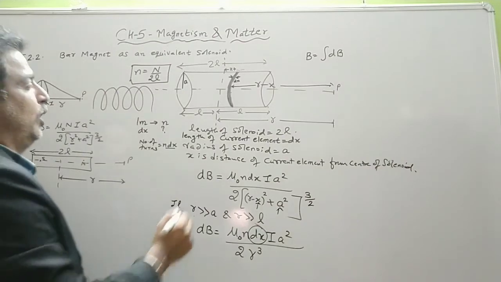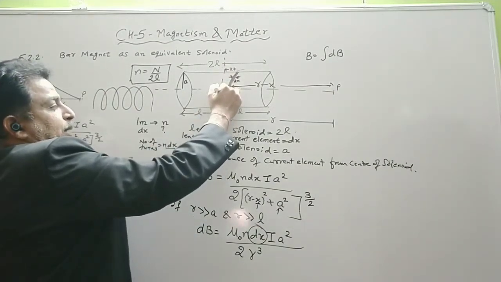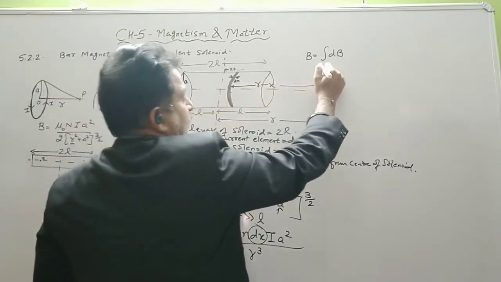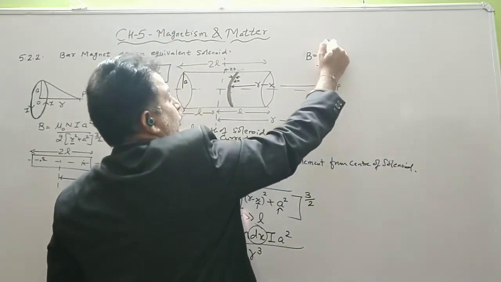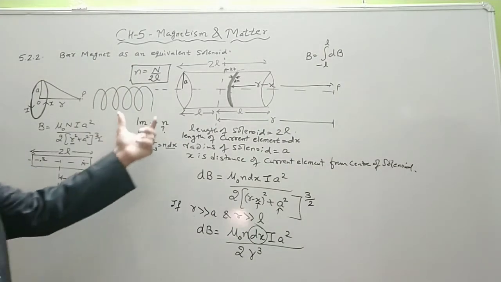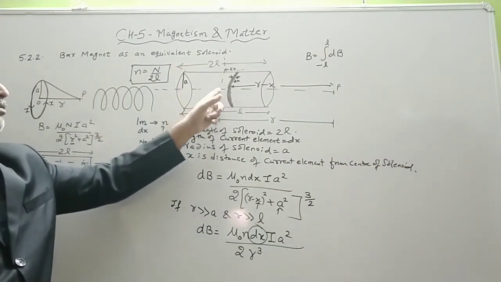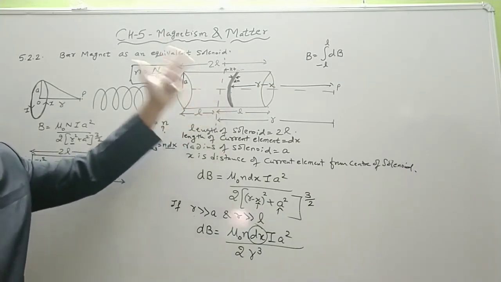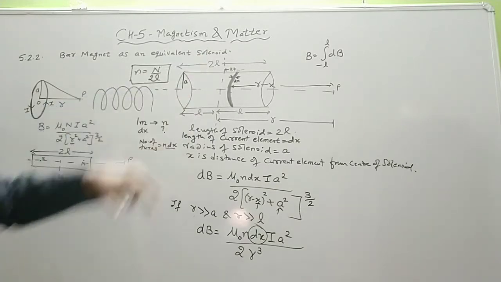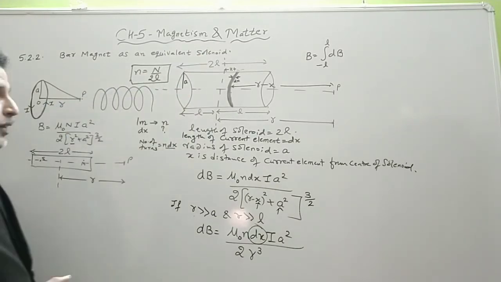Now the limits: this is the midpoint, this side will be minus L, this side will be plus L. So we have the total length to be 2L, and the distance is measured from the same concept as we used to do for an electric dipole. So the limit will be from minus L to plus L.